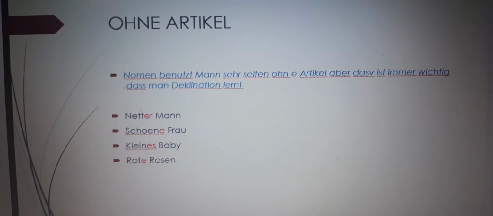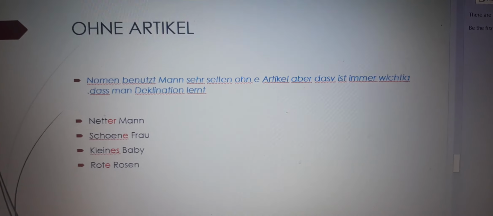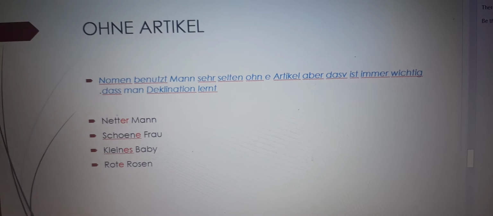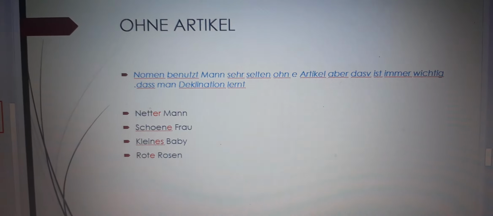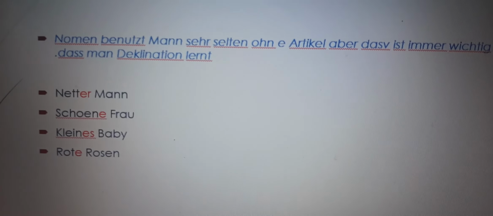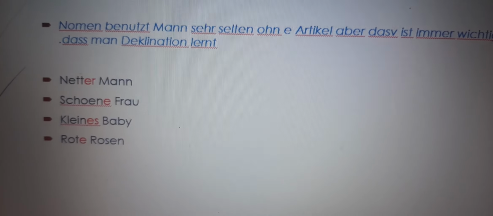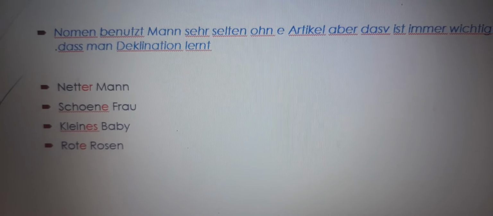Now, here we can say ohne article. Without article, what happens to the adjective? If there is no article on the left side of the adjective, it takes the ending by default like its article, the article of the noun. Mann ist der, netter Mann. Frau ist die, schöne Frau. Kleines Baby and rote Rosen.